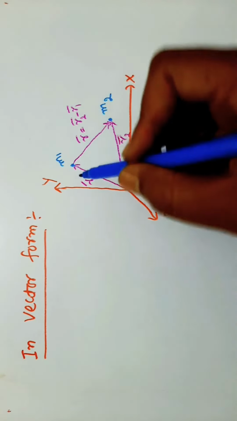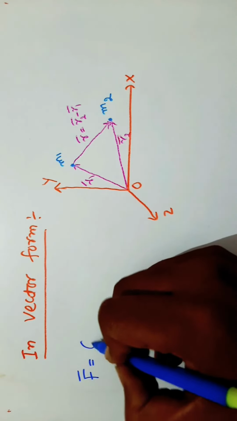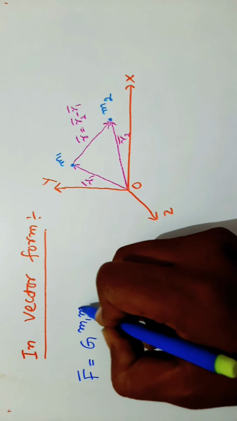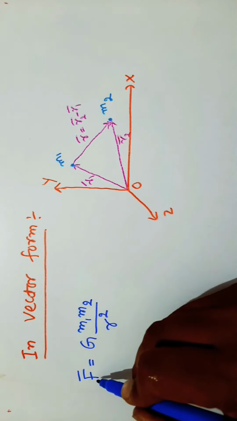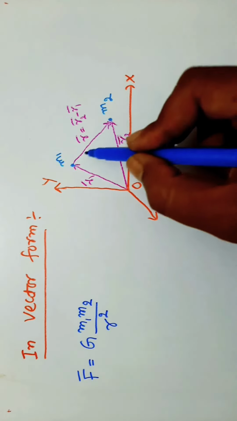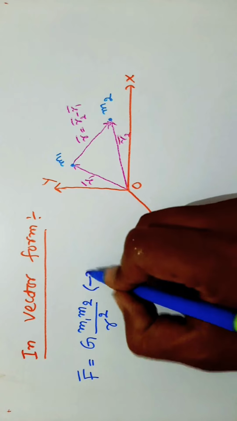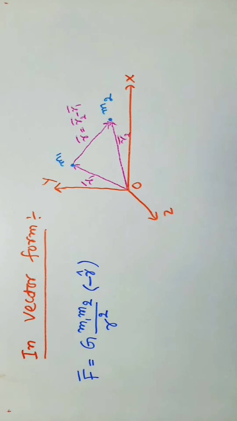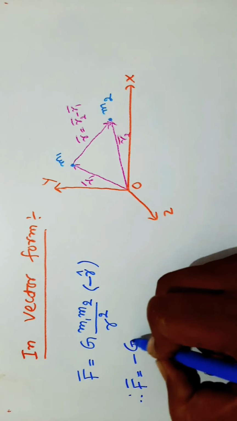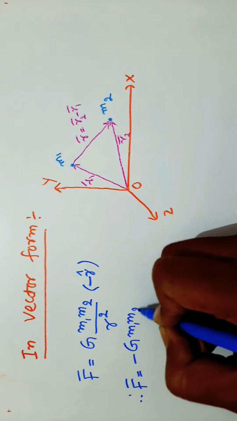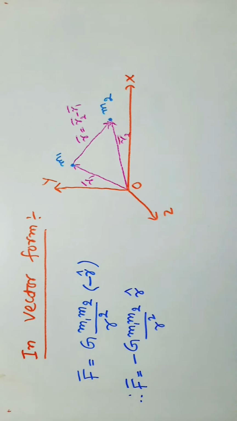The force between the two masses is F bar equal to G into m1 m2 by r square, but the direction of force opposes r bar, so that is minus r cap. Therefore F bar is equal to minus G into m1 m2 by r square into r cap.